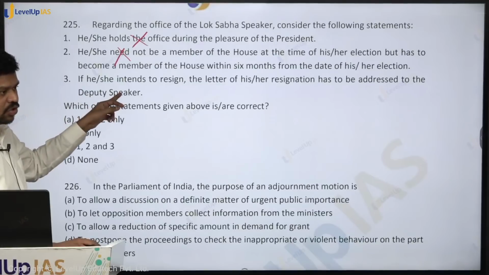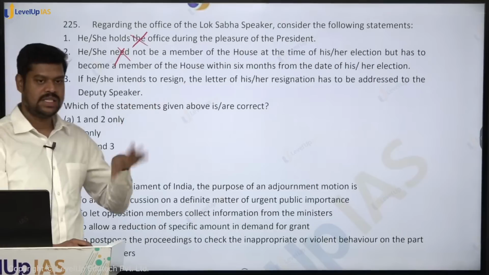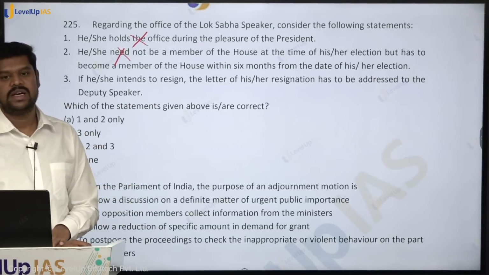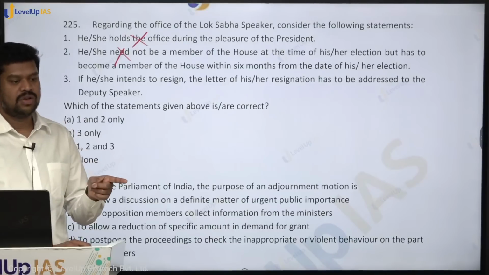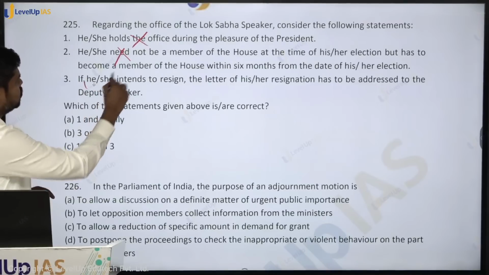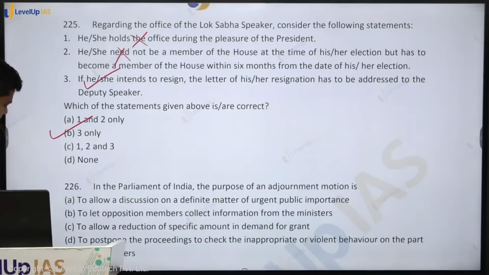This is mentioned in the Constitution that he will submit the resignation to the Deputy Speaker, but in case the Deputy Speaker is not there, to whom will the resignation be submitted? It is to the Secretary General, Lok Sabha, but that is not there in the Constitution. That is as per the rules of the House. So this is true. So which of the statements given above are correct? 3 only.